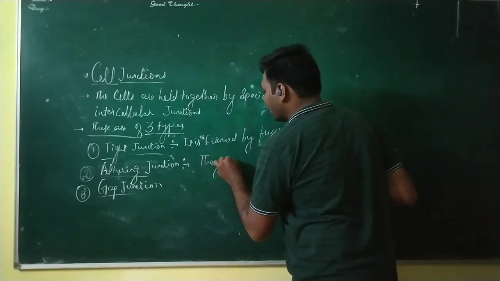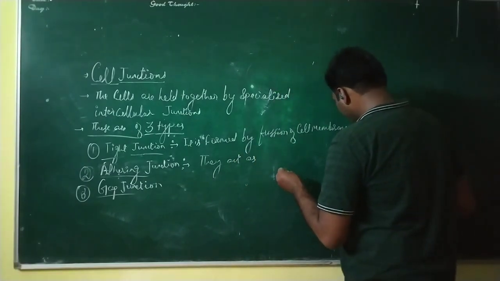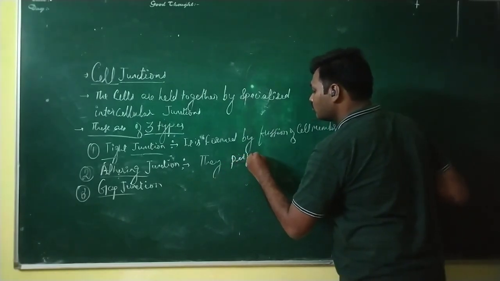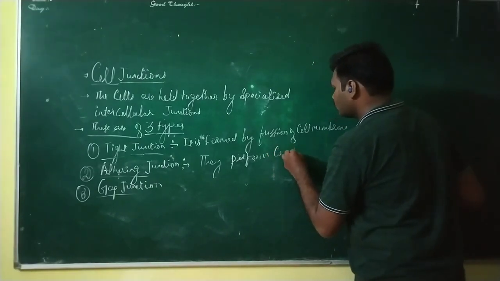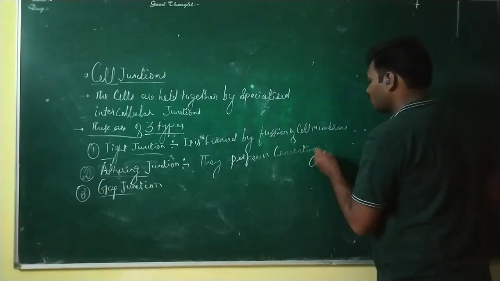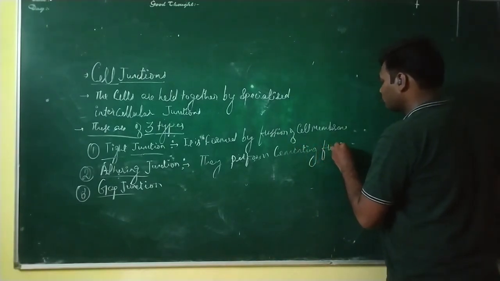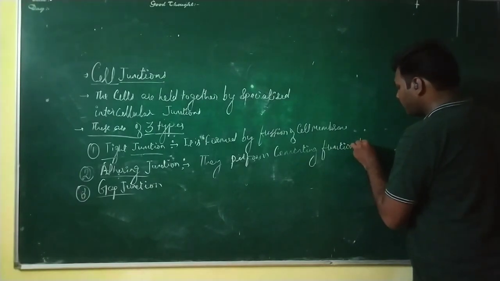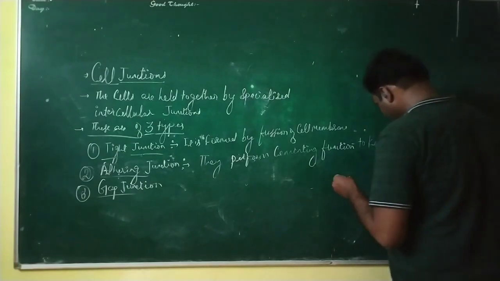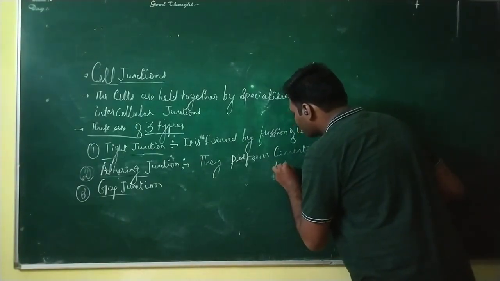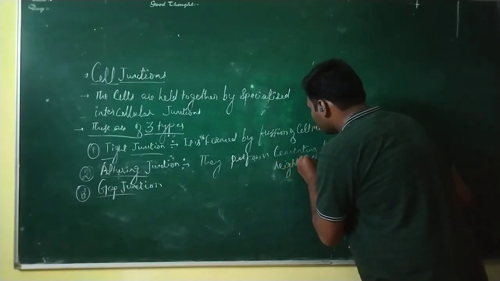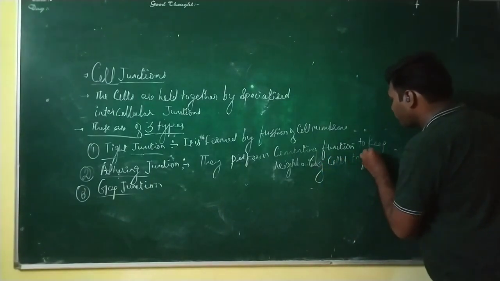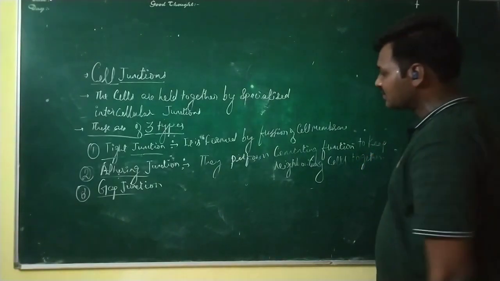They perform cementing function, to keep neighboring cells together. That is the function of this adhering junction.